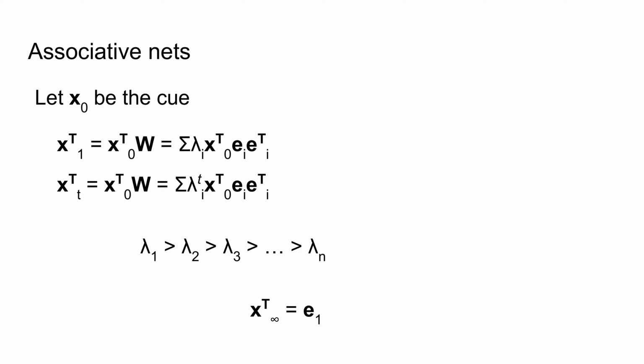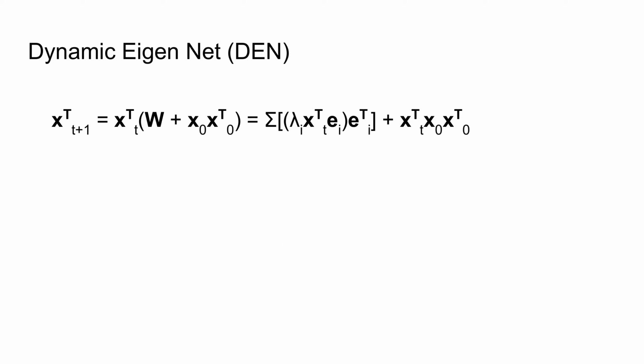Models like the brain state in a box and the Hopfield net enable other steady states by introducing nonlinearities. We propose an alternative solution which preserves the system's linearity. In what we're calling the dynamic eigennet, the outer product of the initial state is added to the weight matrix before recurrence and is removed after the system settles. Here, the right-hand side shows how adding the outer product introduces a new term. The parentheses emphasize the scalar terms in the equation.